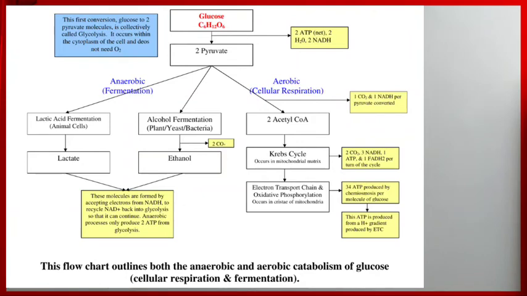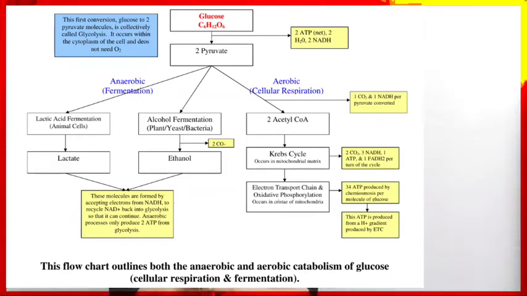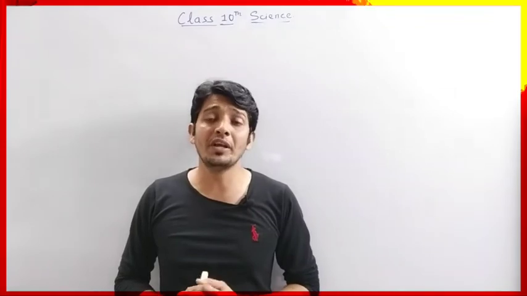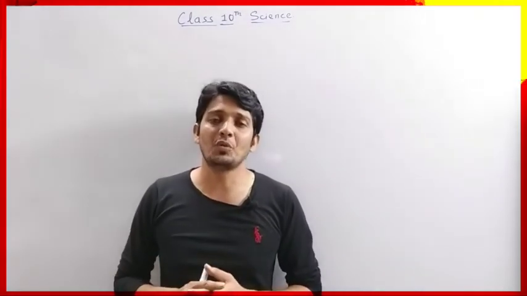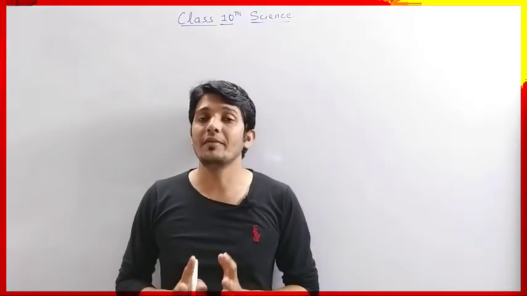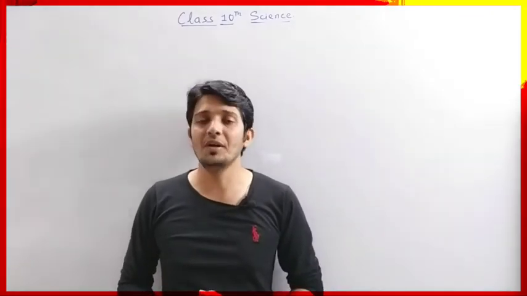Fiber is also an essential nutrient. The fiber is not digested in the human body, but it helps in the excretion process. That's why fiber is also important for our body.